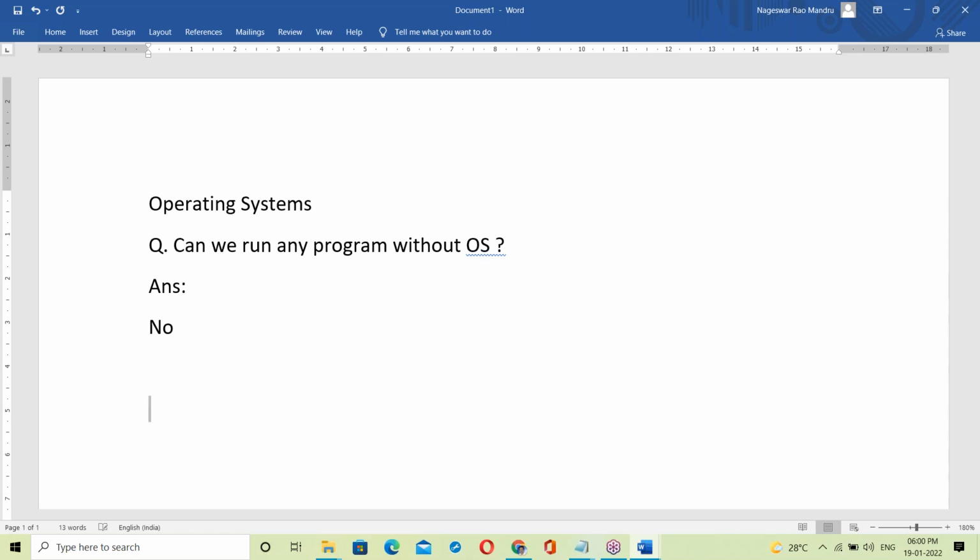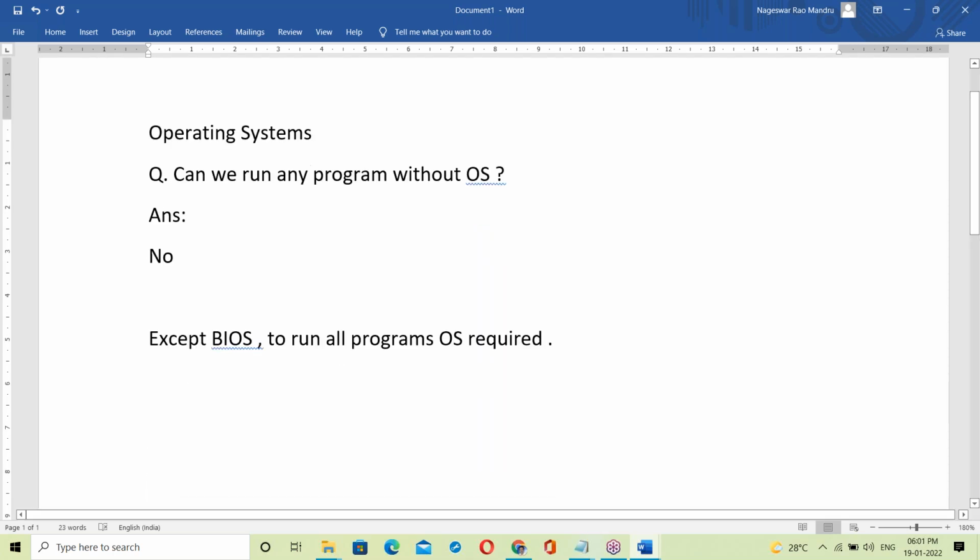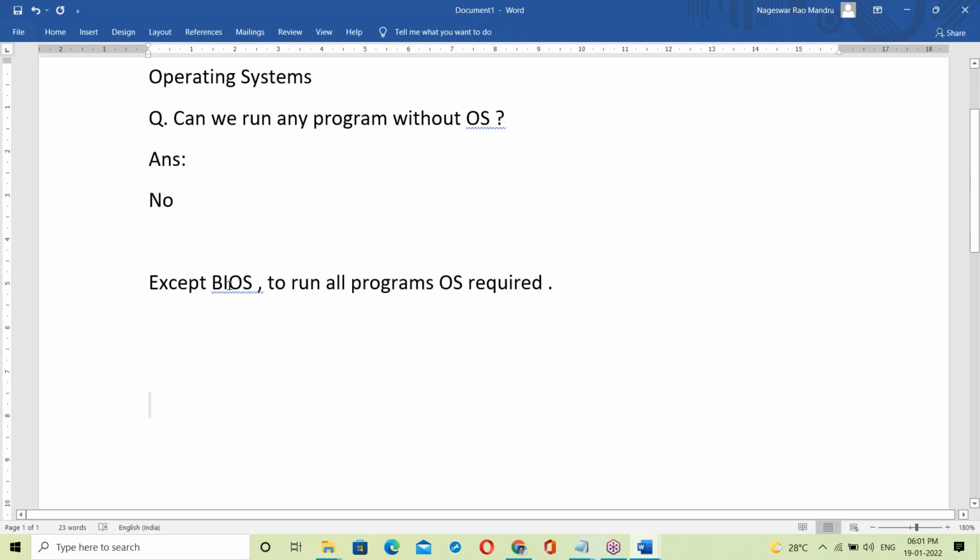Except BIOS. To run all programs, an OS is required. Without an OS, you can't do anything here. Except BIOS.